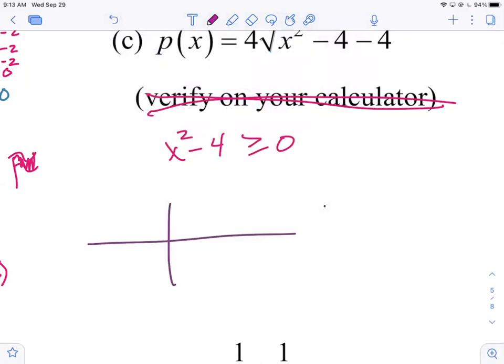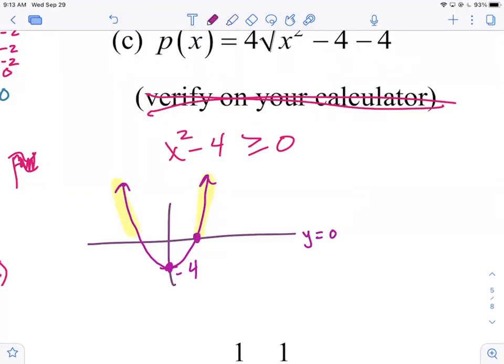Now, we know what this one looks like. It's just our graph of x squared, and the minus 4 does what to it? Moves it down 4. So the vertex is at -4, and it looks like this. I want to know where it's greater than or equal to 0. Well, remember, y equals 0 is the x-axis. So it's greater than or equal to 0 when it's above the x-axis.